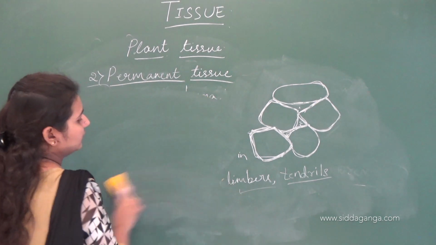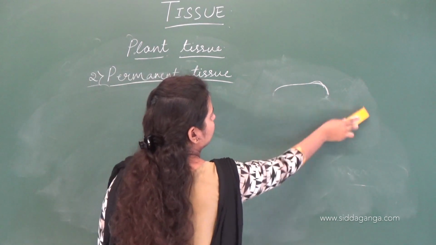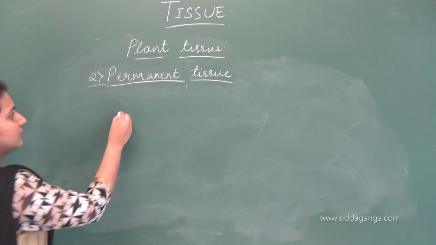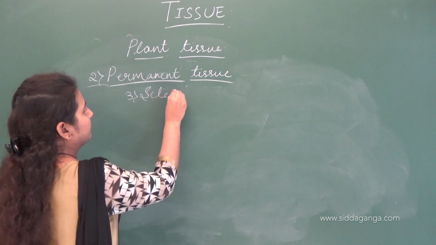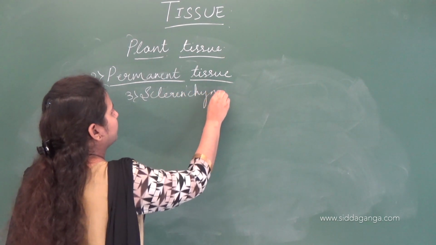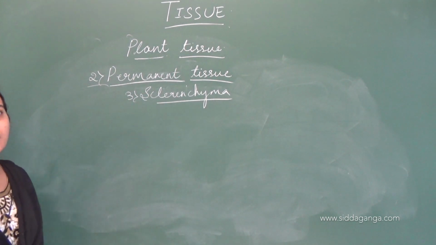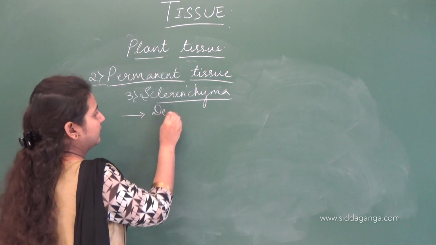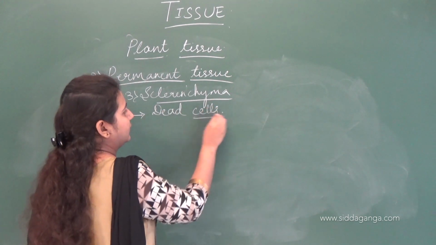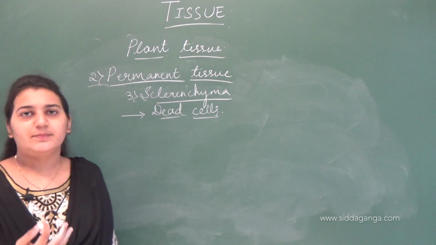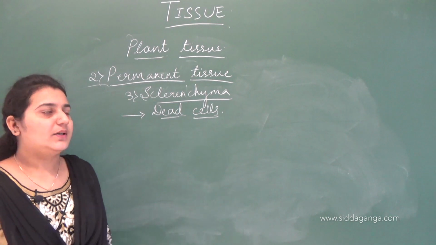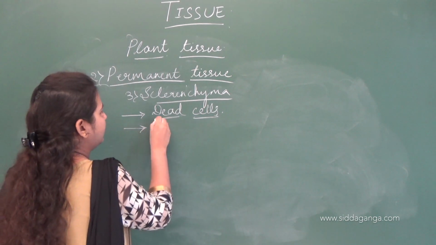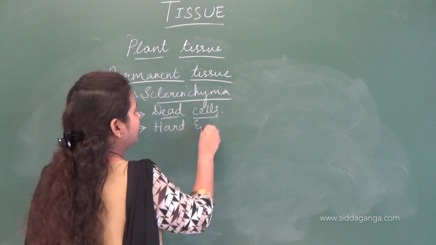Now let us study the third tissue, that is sclerenchyma. These are the dead tissues. These are the dead group of cells. Whereas parenchyma and collenchyma were living cells, this sclerenchyma is dead cells. These dead cells provide hard and stiff nature to the plant.